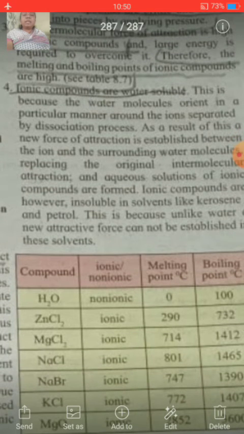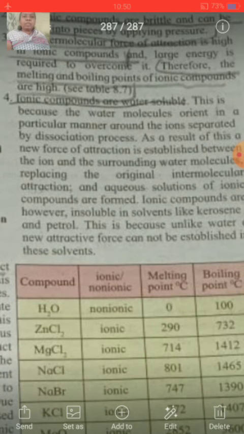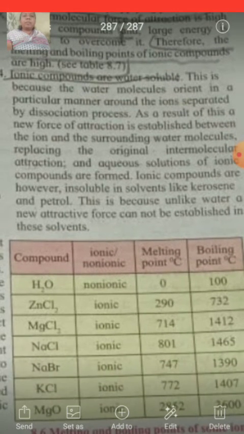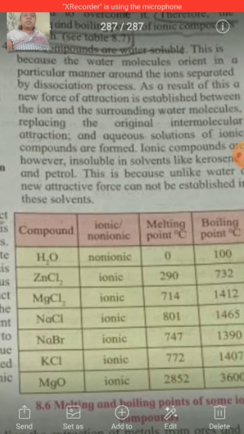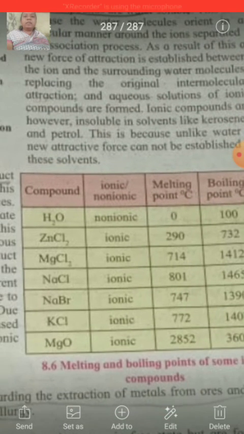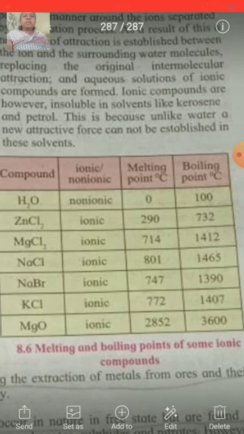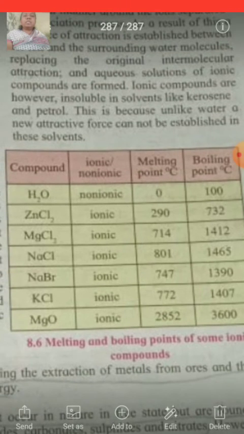Next property is that ionic compounds are water soluble. That means they dissolve in water, because the water molecules orient in a particular manner around the ions separated by the dissociation process. As a result of this, a force of attraction is established between the ion and the surrounding water molecules, replacing the original intermolecular attraction, and aqueous solutions of ionic compounds are formed. But these compounds are not soluble in kerosene or petrol. They are insoluble in solvents like kerosene and petrol. This is because, unlike water, a new attractive force cannot be established in these solvents.